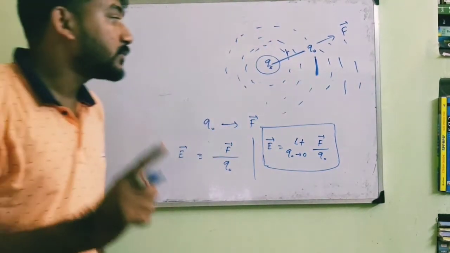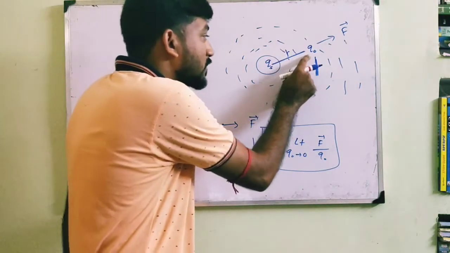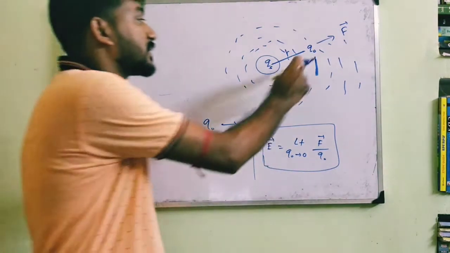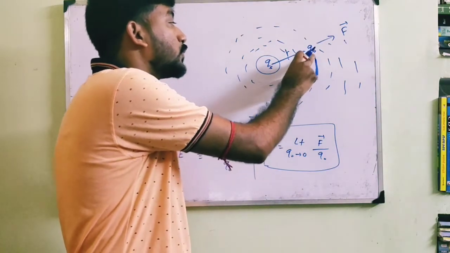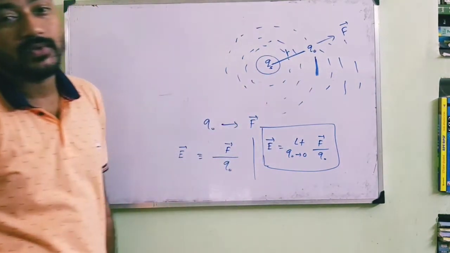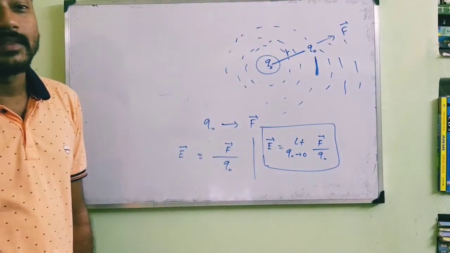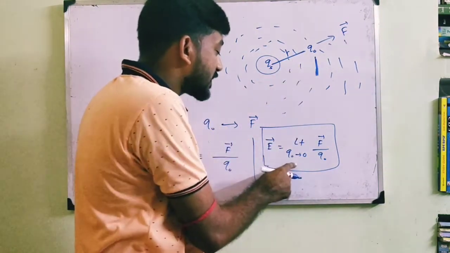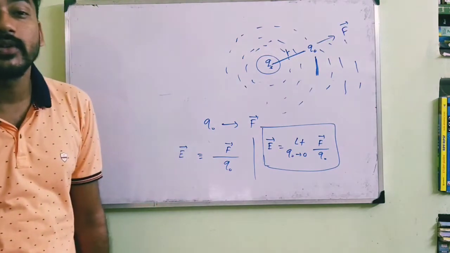So we have to place over here a test charge which would not disturb the charge Qs. That is the reason we take this charge Q0 as small as we please, that is, Q0 tends to 0.